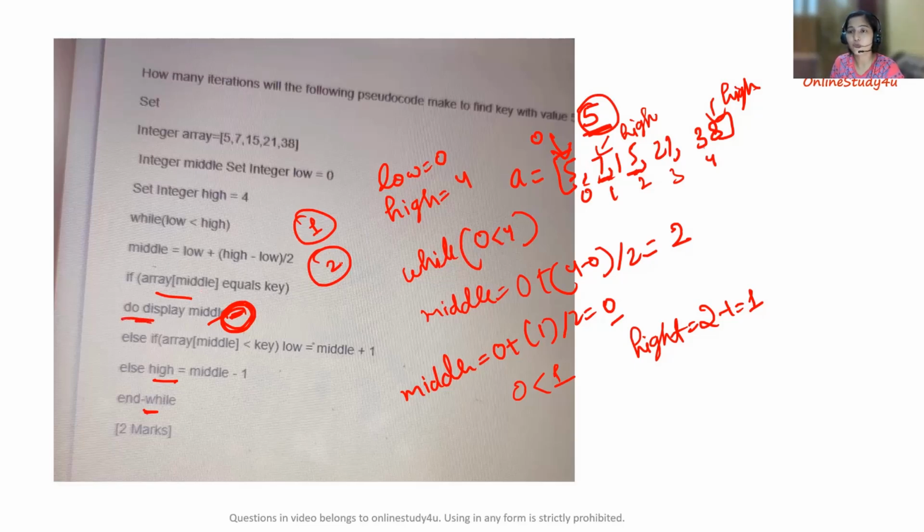So there are 2 iterations basically. So 2 will be the correct answer of this particular question. There should be some return statement or something, but as it is pseudocode, by understanding itself you can get this sort of idea. So 2 will be the correct answer. Let's move to the next question now.